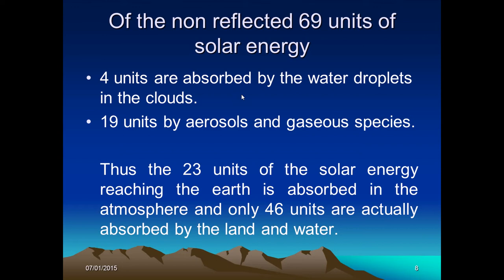So these 23 units of the solar radiation reaching the earth are absorbed by the atmosphere, and the remaining 46 units are absorbed by the land and water.